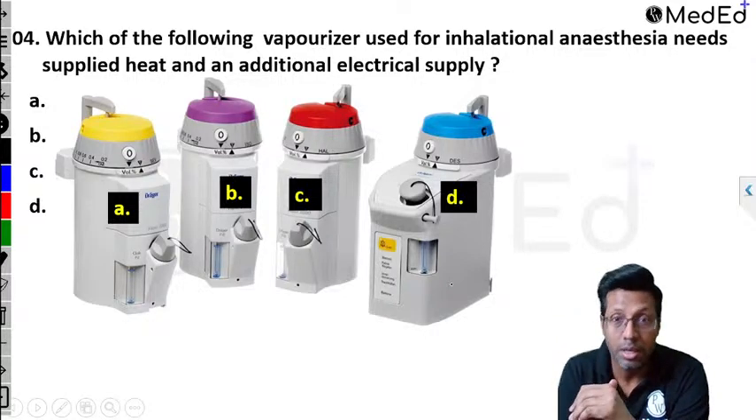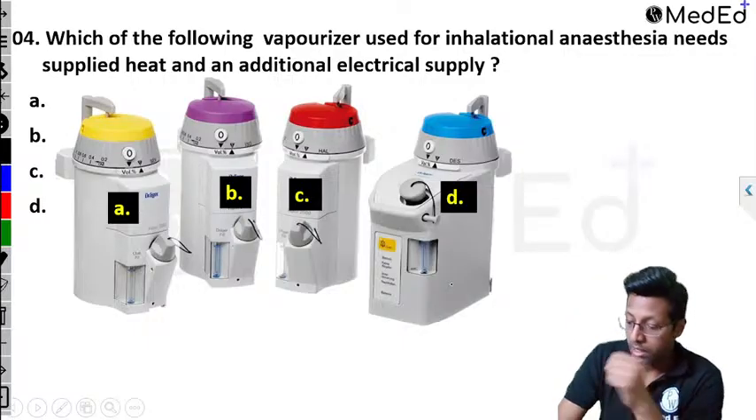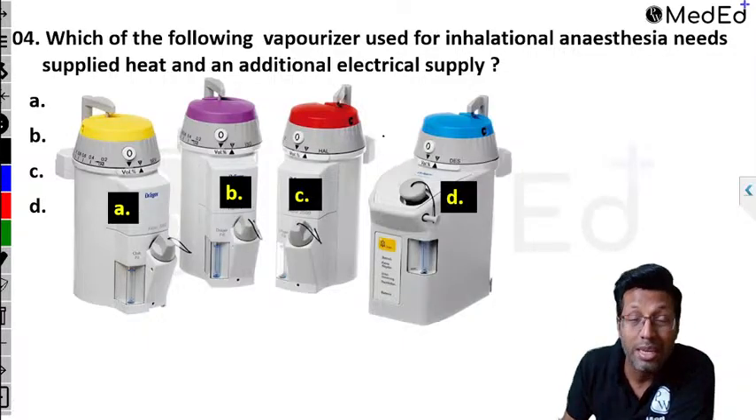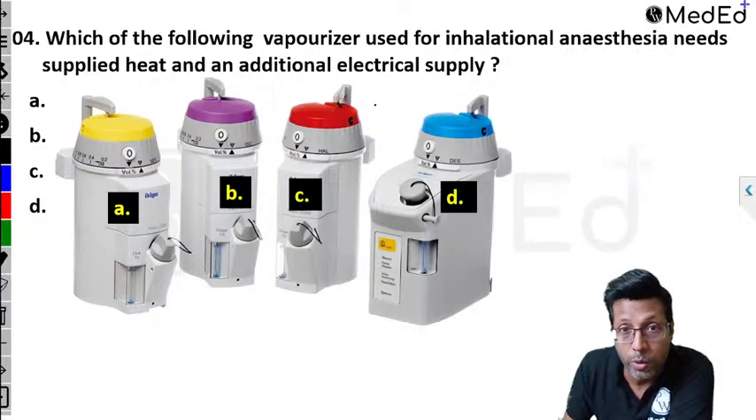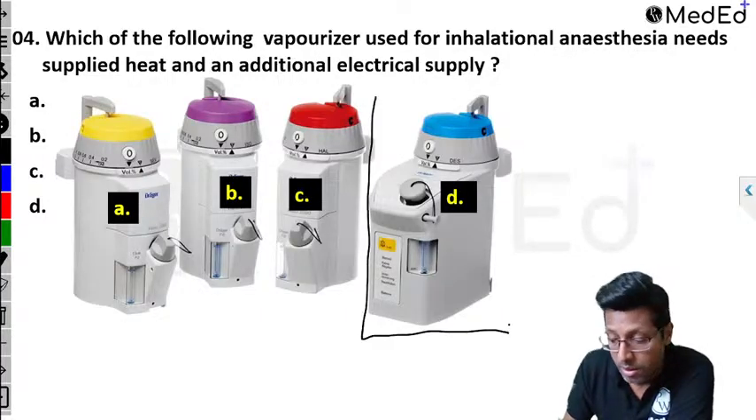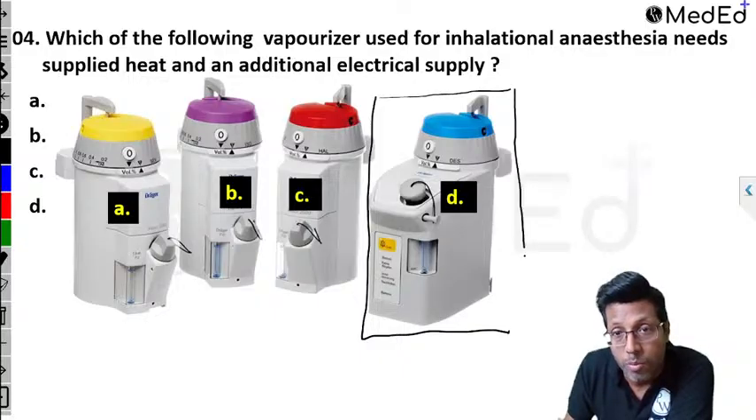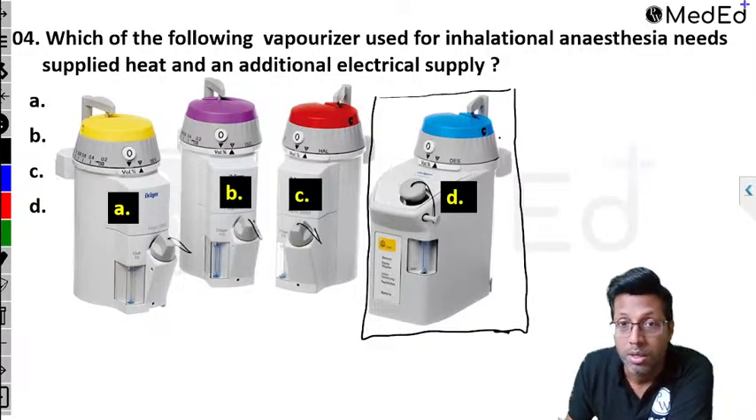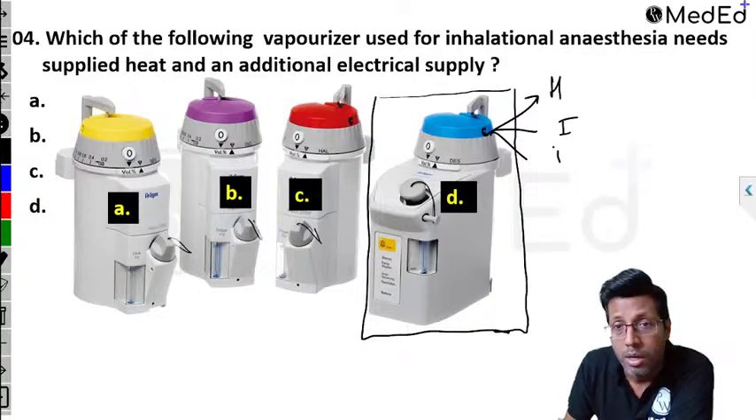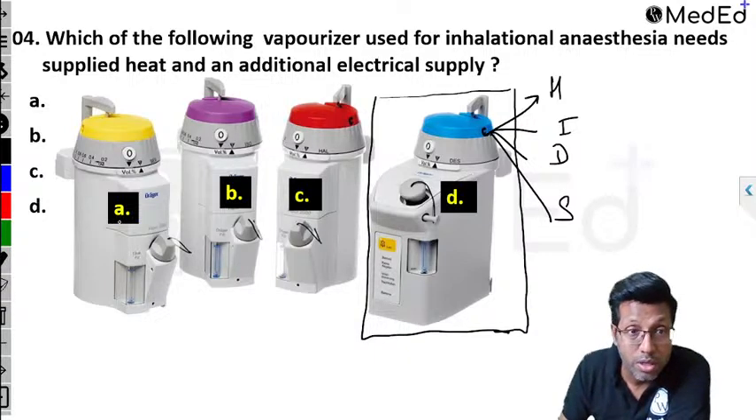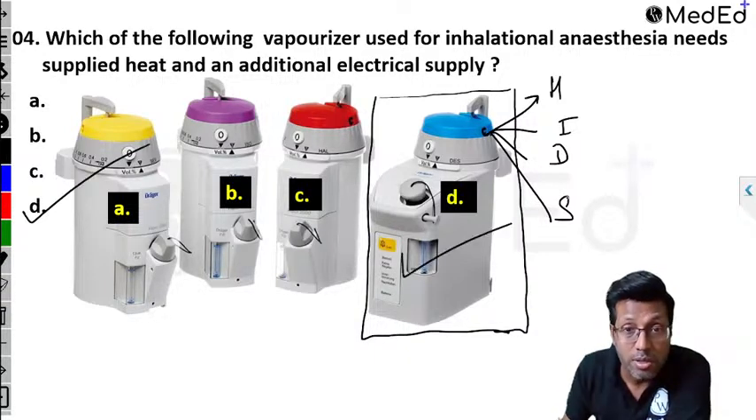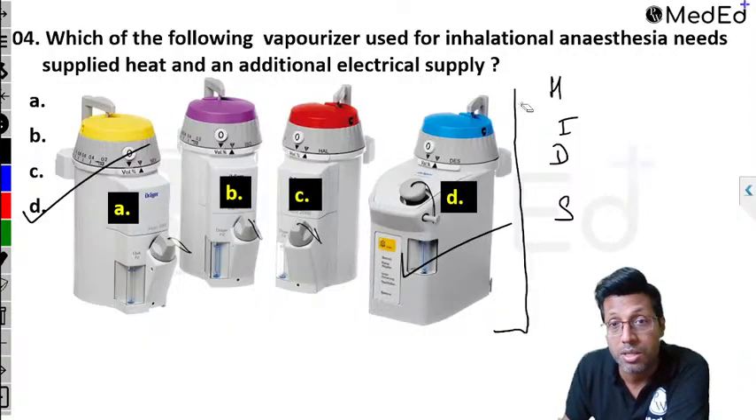This has been asked in FMGE as an image-based question, but there they had asked it like this. In FMGE January 2024, they gave you an image of this and asked which of the following vaporizers this is. This was the question asked in FMGE, right? And here they gave you 4 options: halothane, isoflurane, desflurane, and sevoflurane. So the correct answer for this question is option D, which is desflurane. This was the question asked in the exam also.